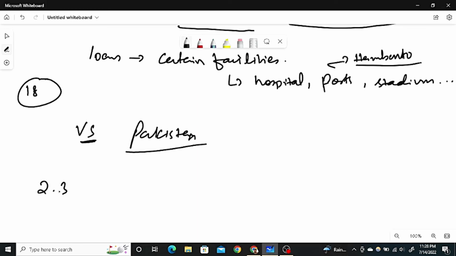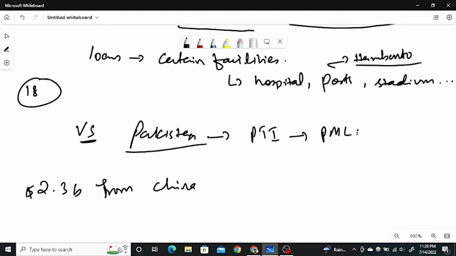Pakistan has got a 2.3 billion loan from China, okay. This is from China recently. And why China? Because when PTI left the government, the next government is of PMLN. This is a party which is ruling Pakistan. So this government has claimed that the cash reserves of the country are low.